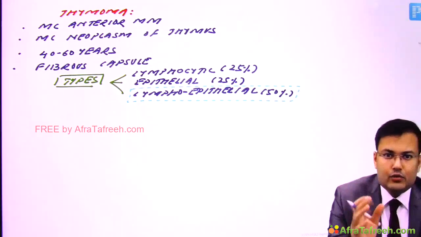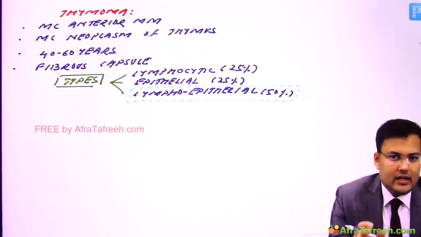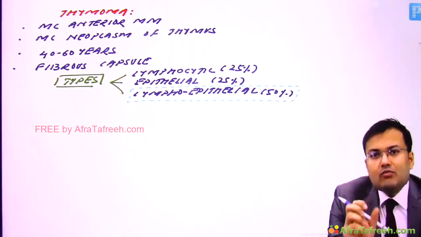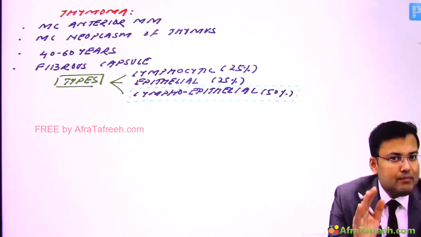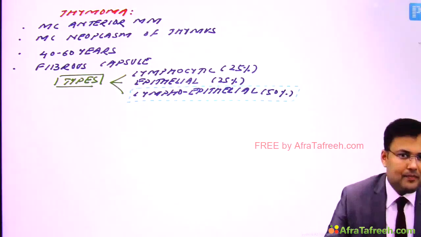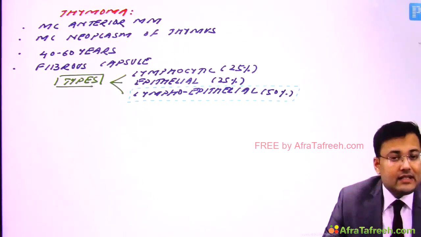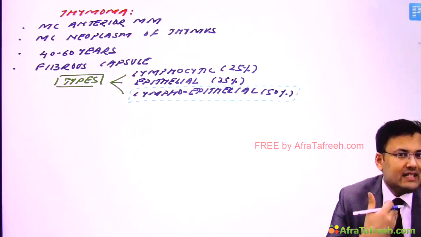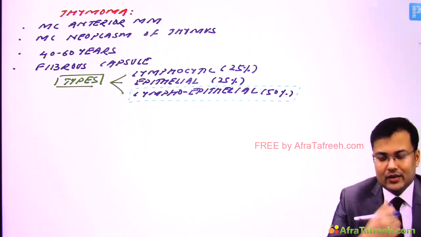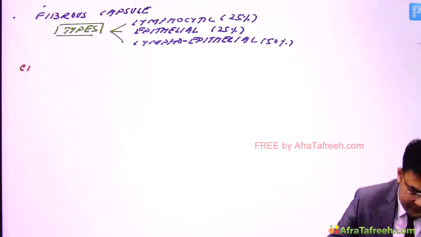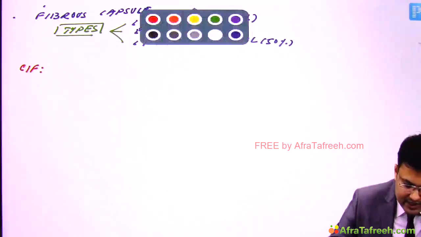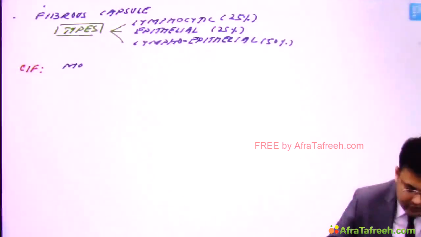Now see what is the location of thymoma, and if you understand the location, anatomy and its relations, it's very easy for you to understand the symptoms. Generally the size of thymoma is small. It's a small tumor, that's why the majority of patients do not have any symptoms. And if patients are not having any symptoms, how are we going to make the diagnosis? It is detected incidentally on chest x-ray. Okay, so see the clinical features. Most patients are asymptomatic. Why? Because the size of the tumor is small.